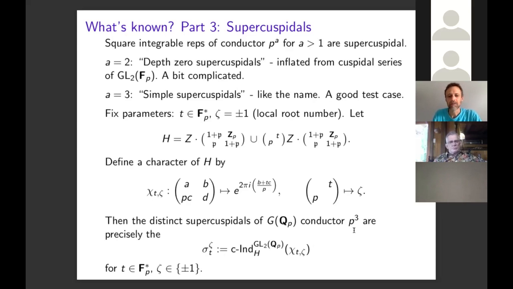conductor p cubed. And conversely, all irreducible admissible representations of conductor p cubed of GL2(Q_p) with trivial central character arise in exactly this way. So we can count them. There are p minus 1 choices for the parameter t and 2 choices for the parameter zeta. And these are distinct. So there are 2 times (p minus 1) such representations of conductor p cubed.